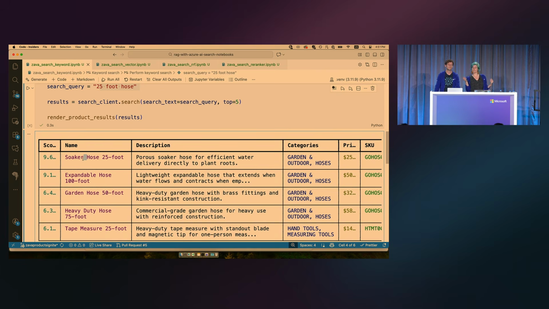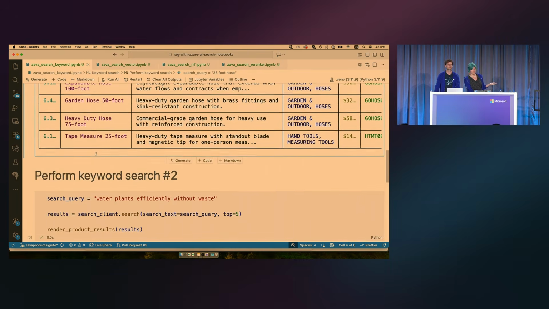And what you can see is the very top result is, in fact, a 25-foot hose. So you can see here that keyword search did a good job. It actually found exactly what we needed, right? And it did a good job here because 25 matched, foot matched, hose matched. It's kind of an easy one for it, right? Now, the issue with keyword search is that it does much worse with other kinds of queries.